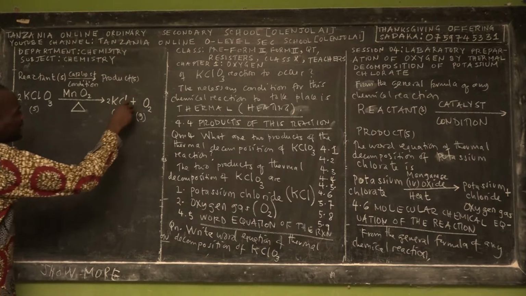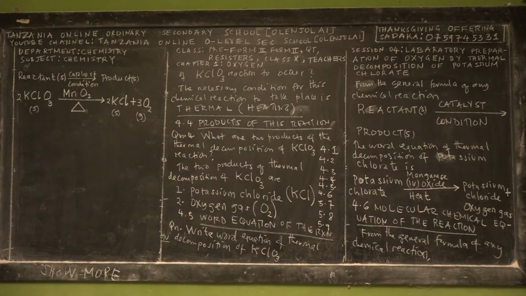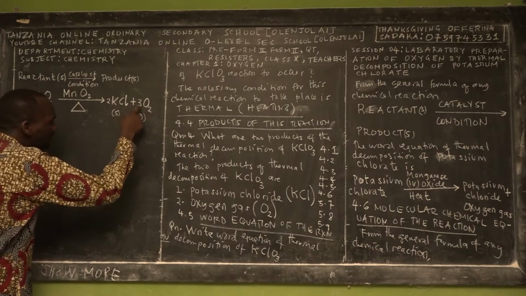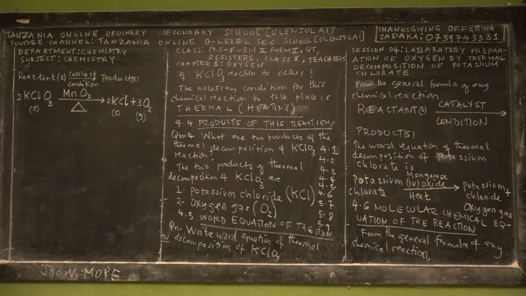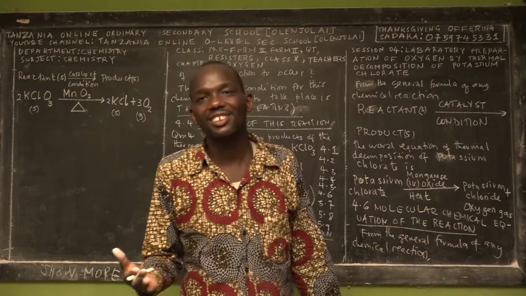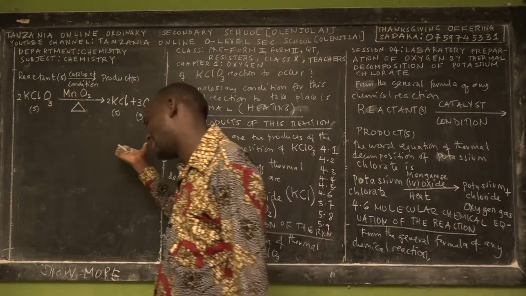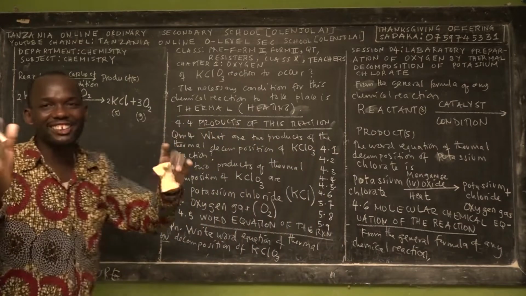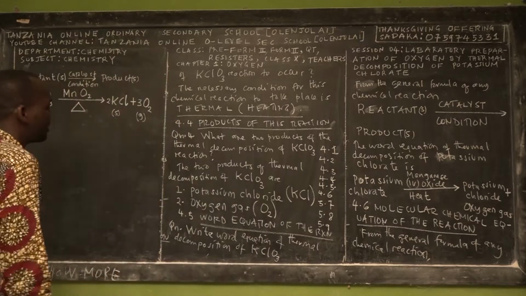Wow. So how can we balance? You have to add the number of atoms of oxygen. Right now we are allowed in chemistry to take 3 times 2 and make 6 atoms of oxygen. So this is what we call a balanced molecular chemical equation of the decomposition of potassium chlorate. Wonderful. Congratulations for understanding. May God bless you. And keep what you have understood.